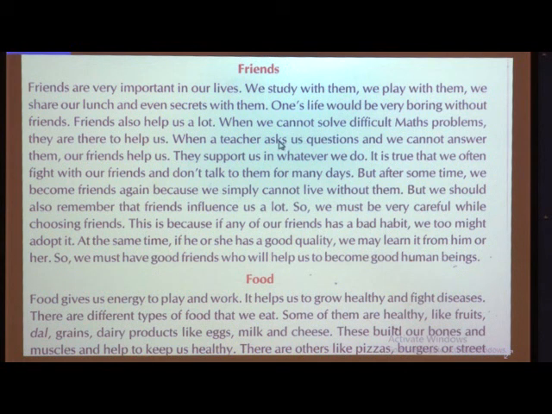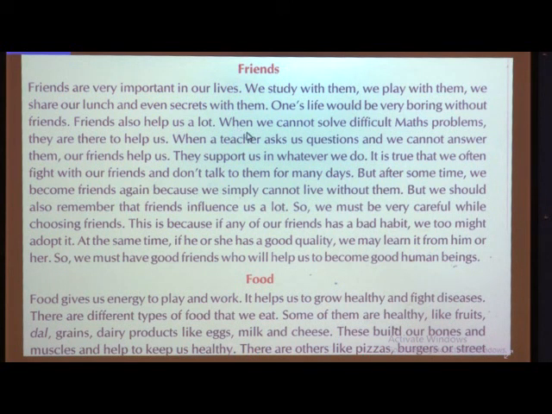So you have such friends with you that you ask your problems to them and they share with you, and they try to help you. See what they have told, when we cannot solve a difficult math problem. See, myself also, same thing. I was not that good in math. So what I used to do, I used to take the help of my best friend, and she used to help me to solve the math problems. And if she had any problem in another subject, I used to help her. It means we both used to help each other.